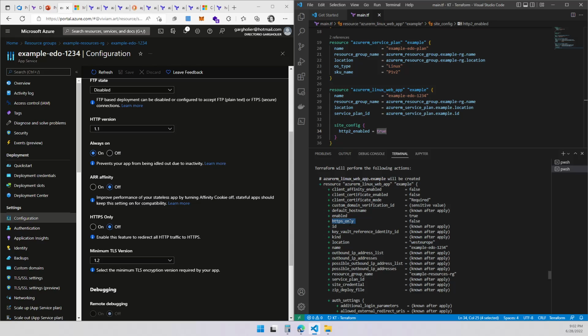This is set to false, right? So let's generate that. Let's just do that. See if that works. I don't trust this one too much.